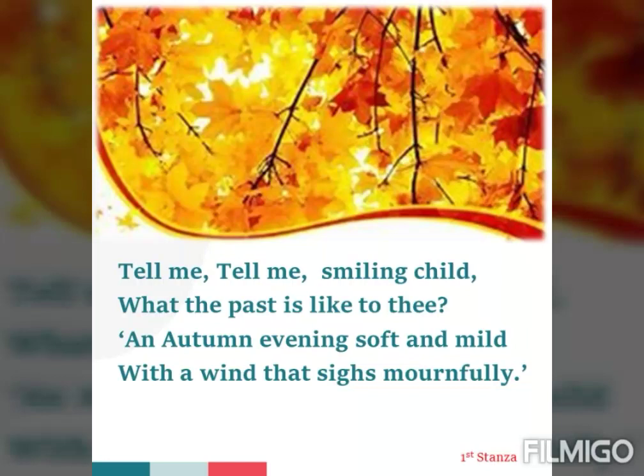So children, if I ask you what was your past vacation like, what you will say? It was wonderful. We enjoyed a lot with our friends, family or relatives. Or we had gone to our native place. This will be your answer, but here the child is answering in a poetic way. The falling of leaves and the mournful sigh of the wind convey that the child is unhappy because the past has passed and he cannot go back to it.